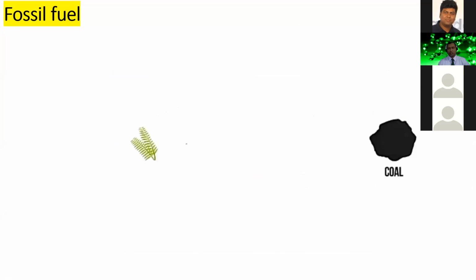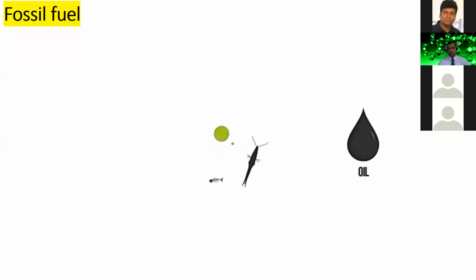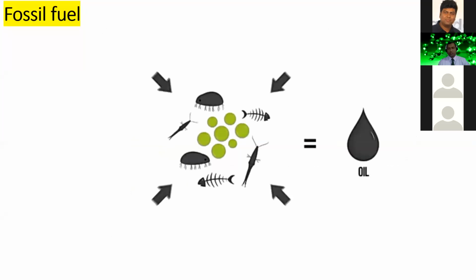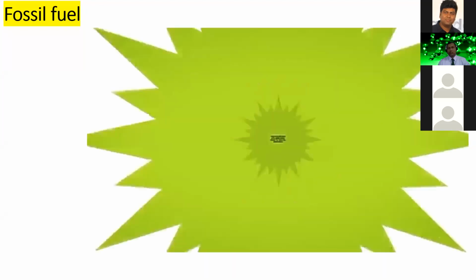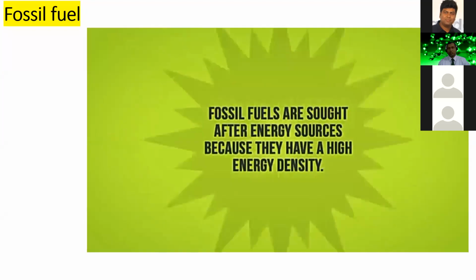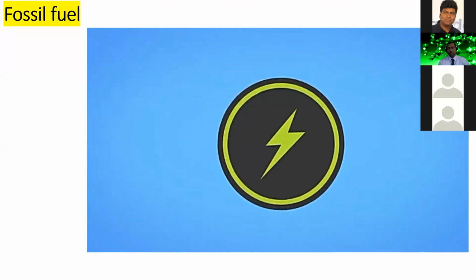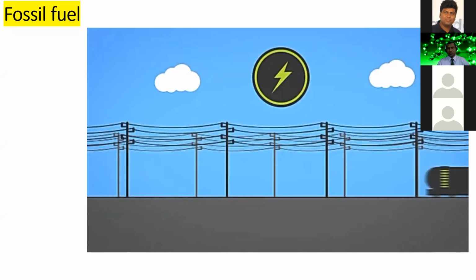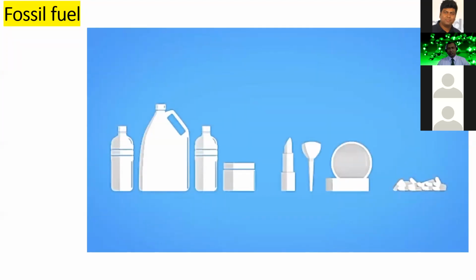Coal was formed from ferns, plants, and trees which hardened due to pressure and heat. Oil was formed from small organisms like zooplankton and algae, where pressure caused the more complex organic matter to decompose. Natural gas was formed by the same process as oil, only it was exposed to more heat and pressure, causing it to further decompose and turn into a gaseous form. Fossil fuels are sought-after energy sources because they have a high energy density. They are the world's dominant energy source. Fossil fuels have a variety of applications from electricity production to transport fuels. They can also be used to make a variety of common products, from plastics to cosmetics to even some medicines.